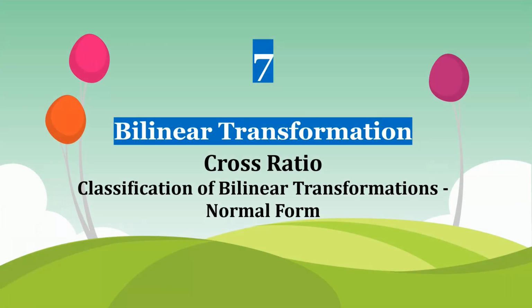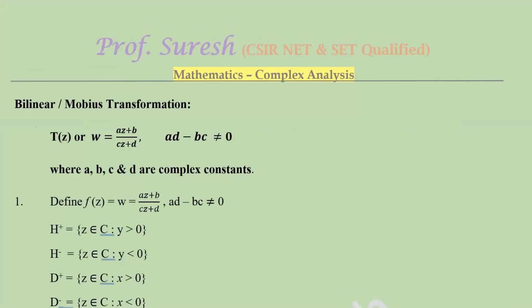7. Bilinear transformation. Cross ratio. Bilinear transformation or Mobius transformation: T of z or w equal to az plus b by cz plus d. Important condition is ad minus bc not equal to 0. In the numerator we have one factor that is linear, degree 1 means linear. The denominator also is linear. That's why it is called bilinear, so bi means 2, where a, b, c, d are complex constants. This type is also very important.